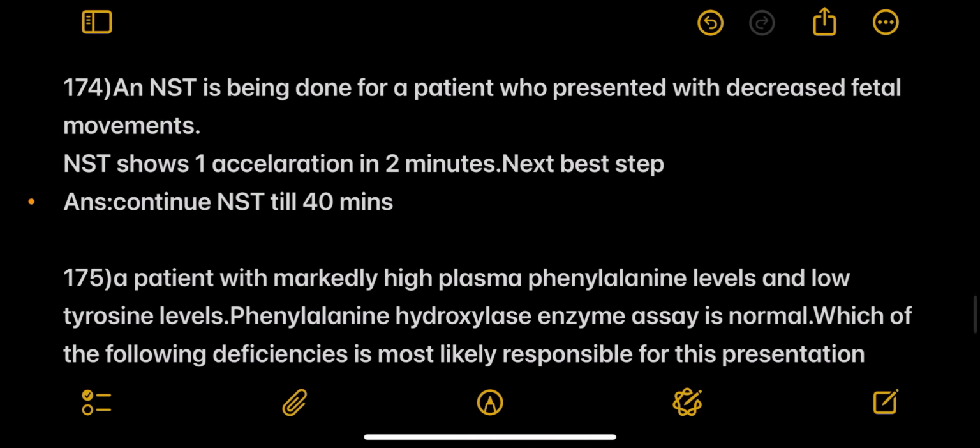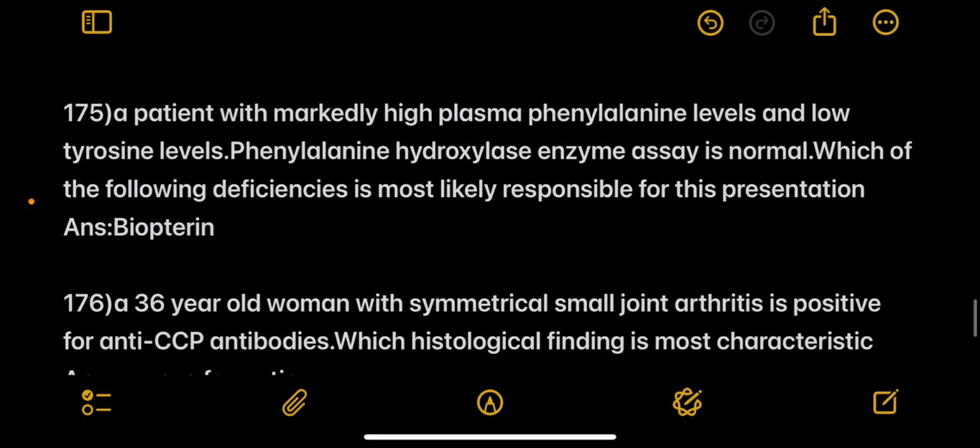Next, an NST is being done for a patient who presented with decreased fetal movements. NST shows 1 acceleration in 2 minutes. Next best step is, answer: continue NST till 40 minutes.